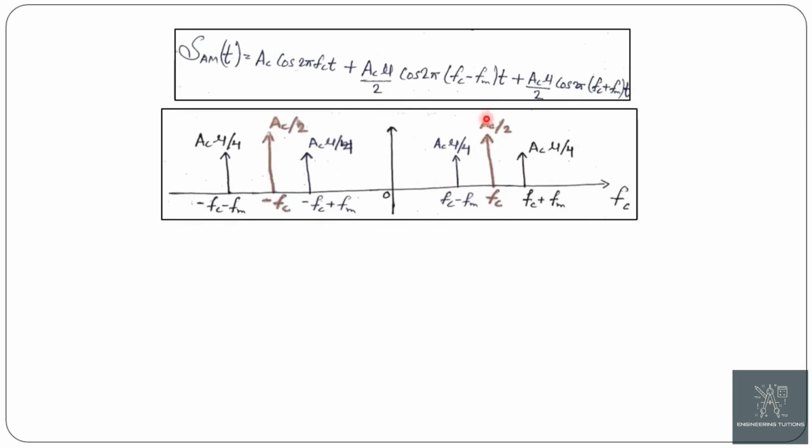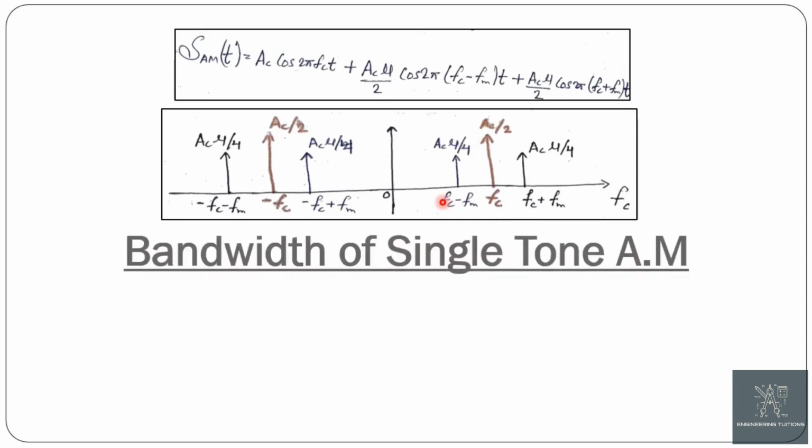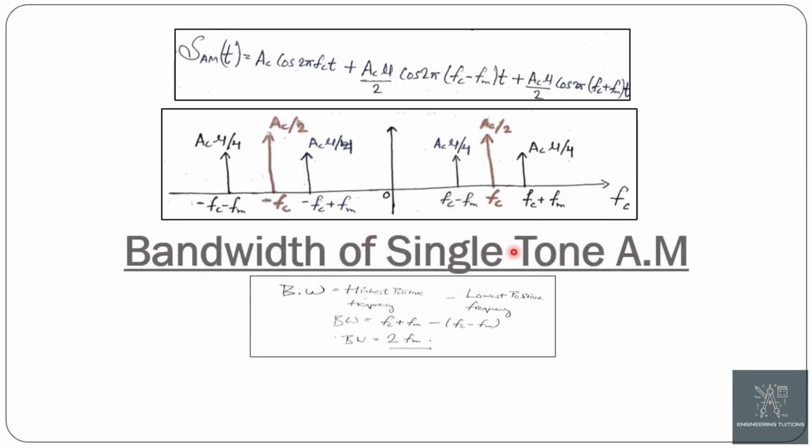Now in the spectrum for AM, you can see that f_c is the carrier and it is surrounded by f_c minus f_m at its left, which is the lower sideband, and at the right f_c plus f_m, which is the upper sideband. Now the bandwidth of single tone AM can be calculated by subtracting the lowest positive frequency from the highest positive frequency, like bandwidth is equal to f_c plus f_m minus (f_c minus f_m). Now we get the bandwidth for single tone AM, that is bandwidth is equal to twice f_m.